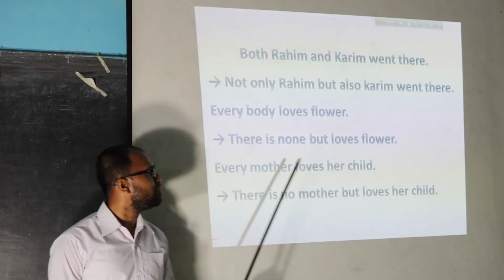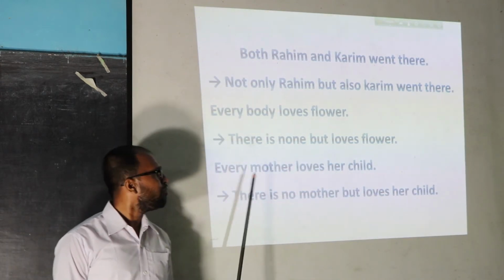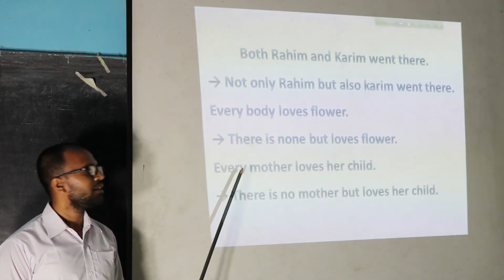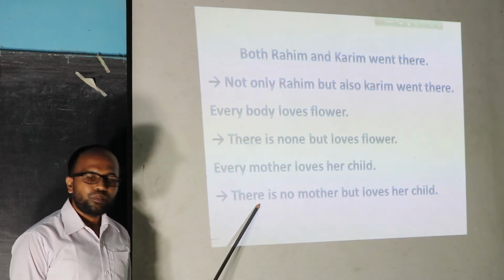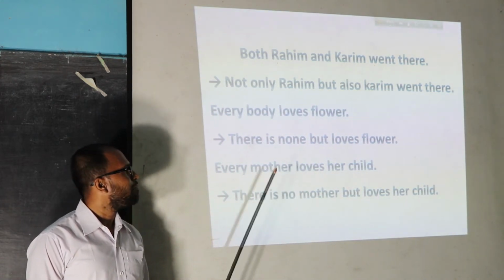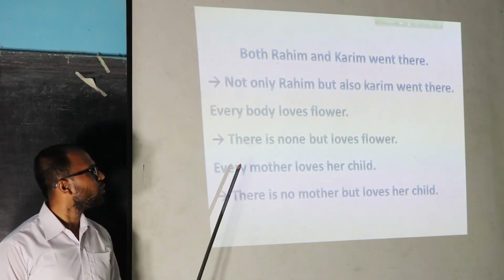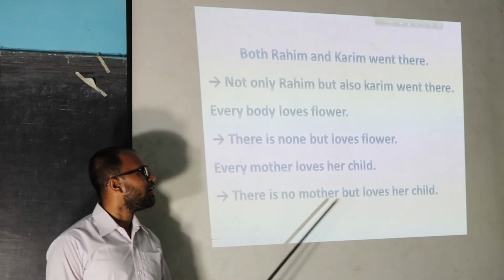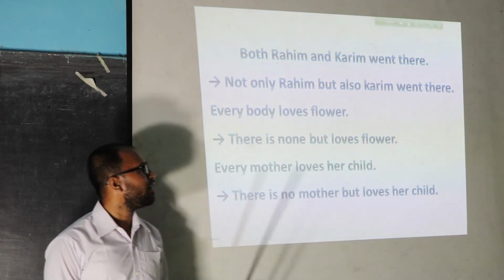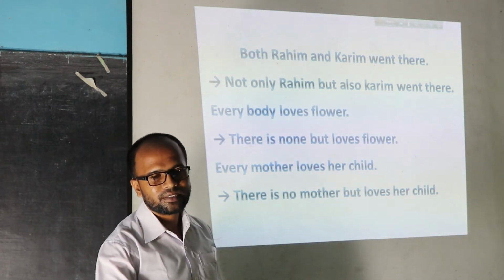We can learn from this example, every mother loves her child. If we find every at the very beginning of any sentence, then we can write there is no and after that the subject. So the answer of this question will be there is no mother but loves her child. Understand? Our next rules we can explain with some examples.